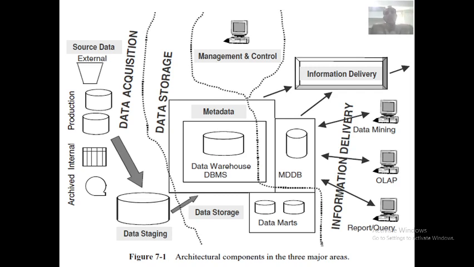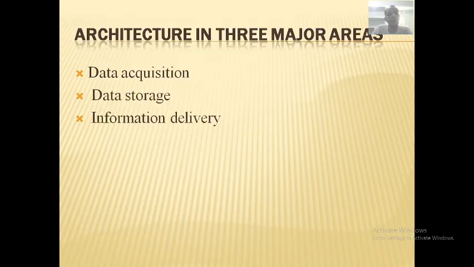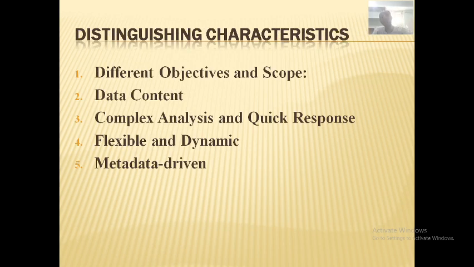We are like the metadata, shadows are like the databases. Is it clear? So this is your architecture. Data warehouse architecture must contain metadata. So these are the various characteristics supported by data warehouse architectures. Now, hope these things are clear.